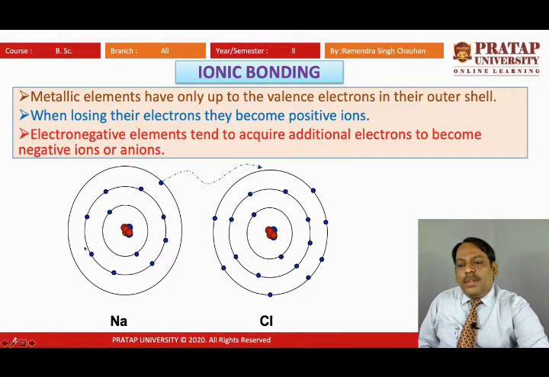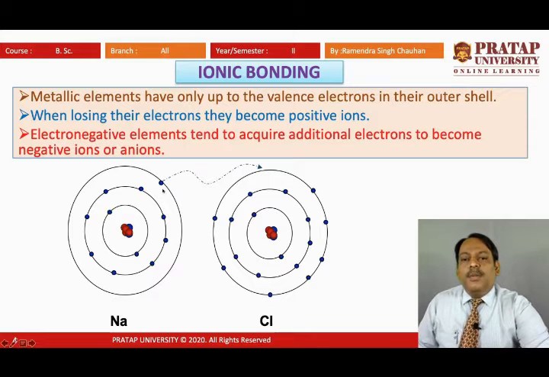The electronic configuration of Na: it has 11 electrons, so the configuration is 1s2, 2s2, 2p6 and 3s1. So there are 2 electrons in the first orbit, 8 electrons in the second orbit and 1 electron in the outermost orbit, that is the valence orbit.